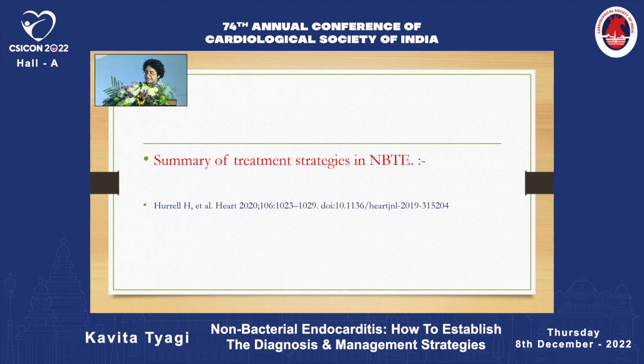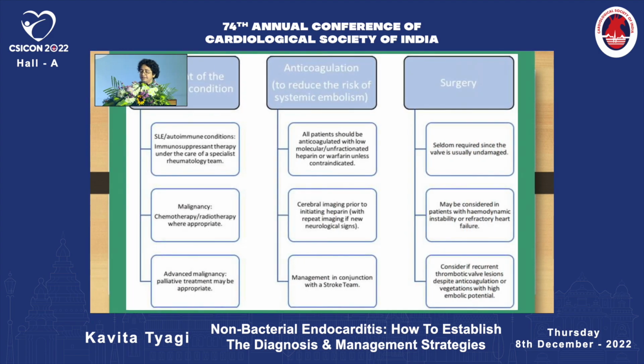So coming to the treatment strategies in NBTE, we have three approaches: treatment of underlying conditions, anticoagulation, and surgery. So underlying condition, as we have seen, SLE, autoimmune conditions, we require immunosuppressant therapy under the care of a specialist. Malignancy, chemotherapy, radiotherapy, whatever is appropriate. Then advanced malignancy, we may just be giving palliative treatment. Anticoagulation, all patients should be anticoagulated with low molecular weight or unfractionated heparin or warfarin unless contraindicated. Obviously, we do cerebral imaging before to rule out hemorrhage or any deterioration in the neurological signs. And management has to be with the stroke team.